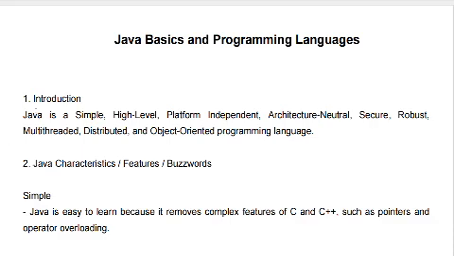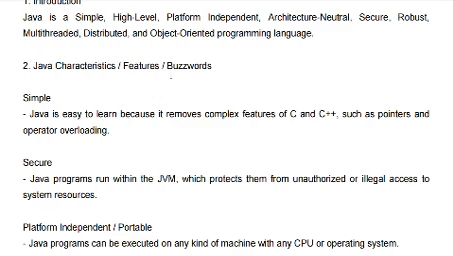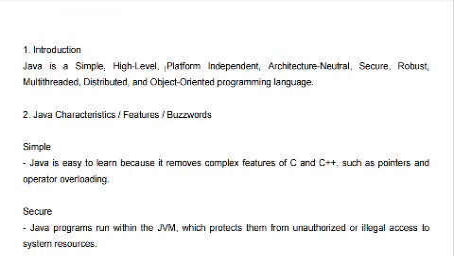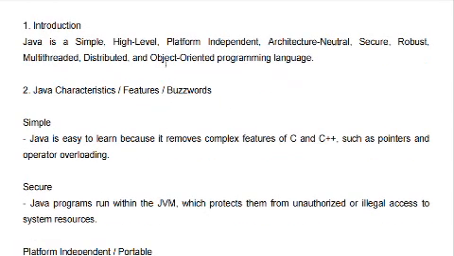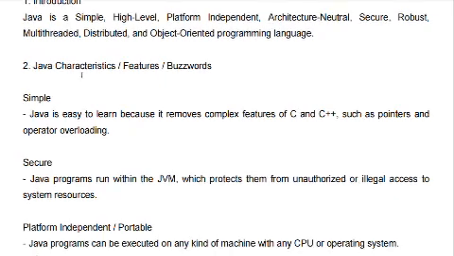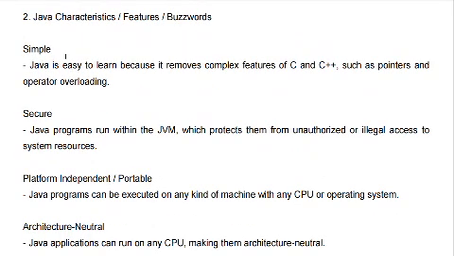This is what is Java. That means Java is a simple, high-level, platform independent, architecture neutral, secure, robust, multi-threaded, distributed, and object-oriented programming language. We can say just like this way, simply. This is enough. If your interviewer asks, please elaborate every point, then you can proceed with this explanation.